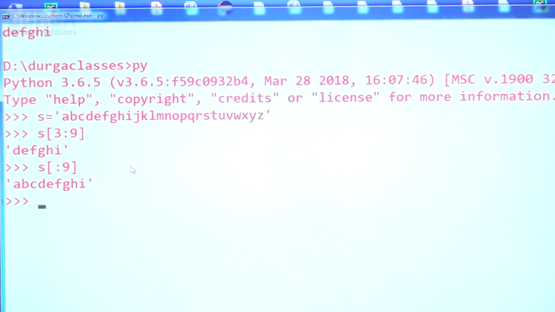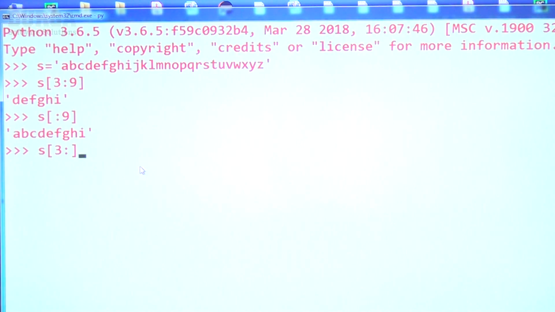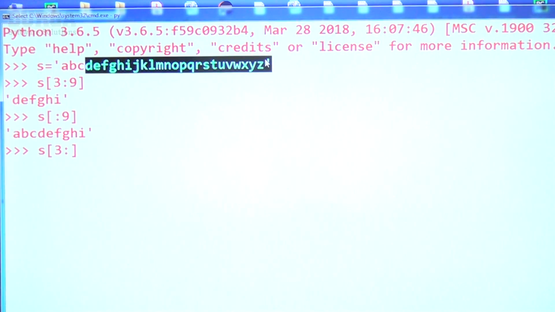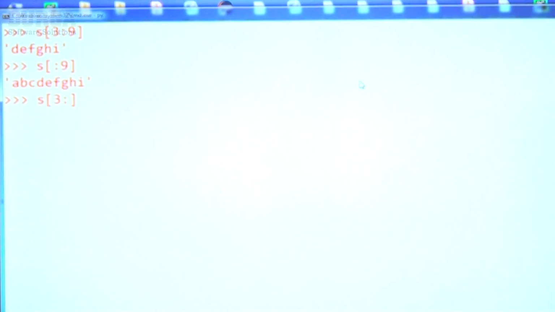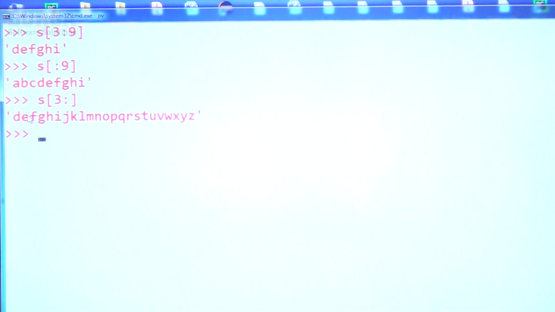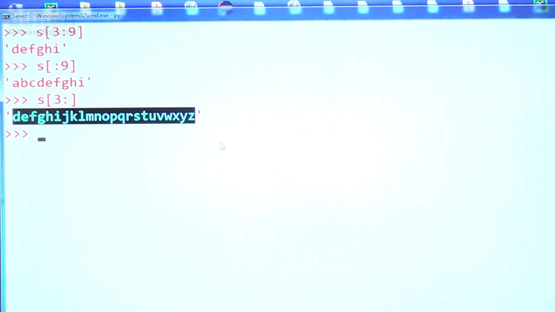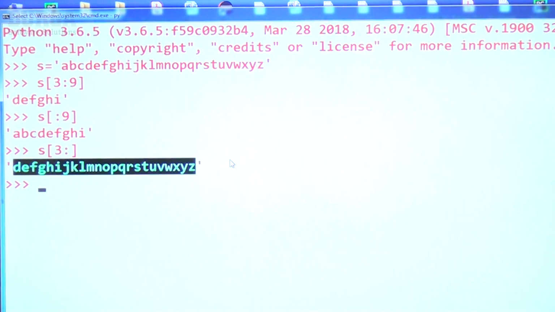Similarly, S of 3 colon, like this I'm taking. 3 colon, from third index, third index means D, to end of the string. Remember this one? What answer are we going to get, sir? D, E, F, G, H, I. D to end of the string it is going to consider.